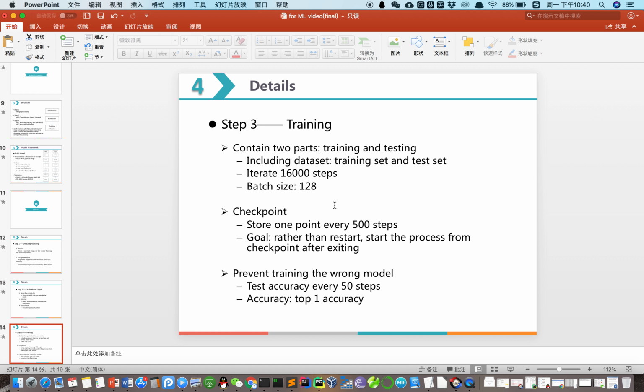Then we use the function build graph to build the model. If the model has been trained before, you can choose whether to restore from the latest checkpoint and continue training, or just train from scratch. At each step, we print the loss of the model. Every 50 steps, the model is evaluated using the test dataset. Every 500 steps, the model is saved as a checkpoint.